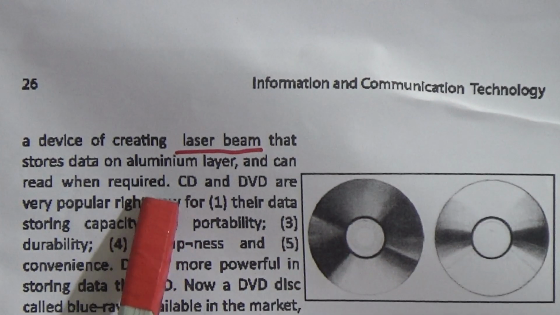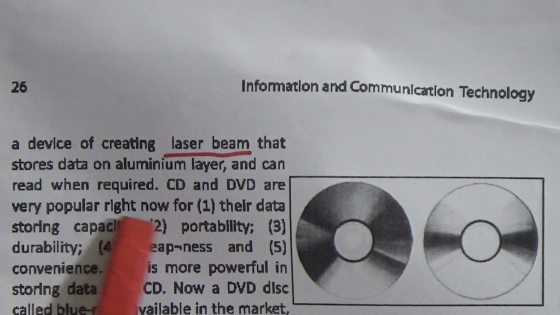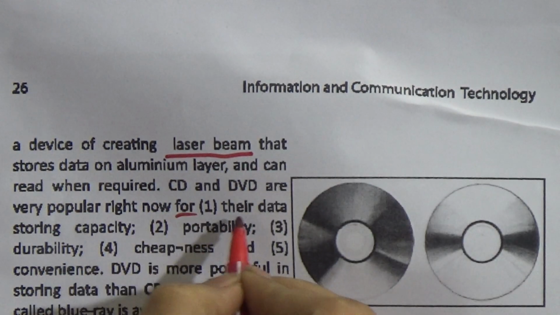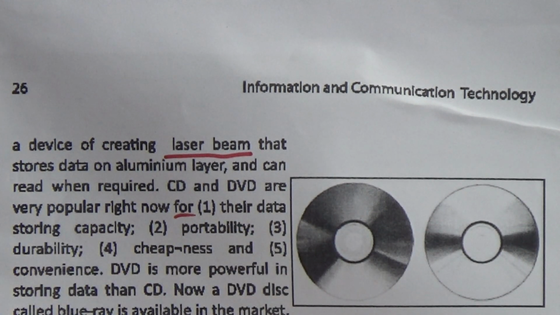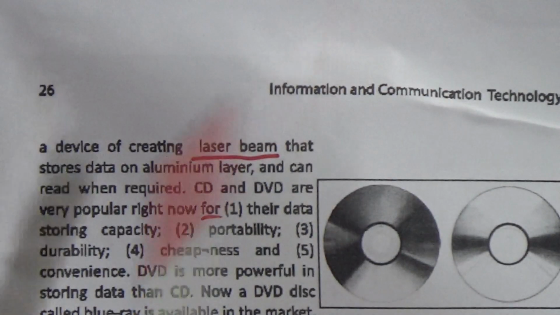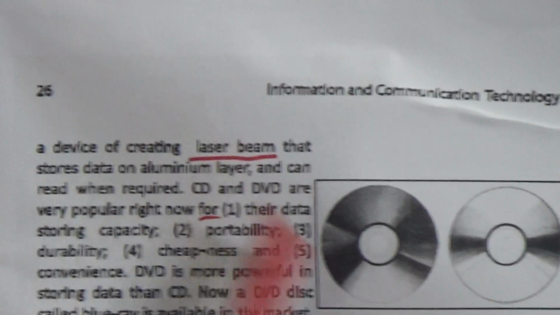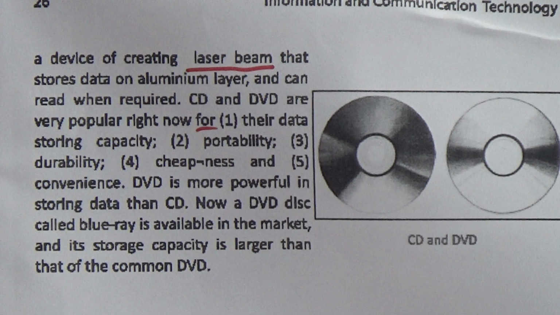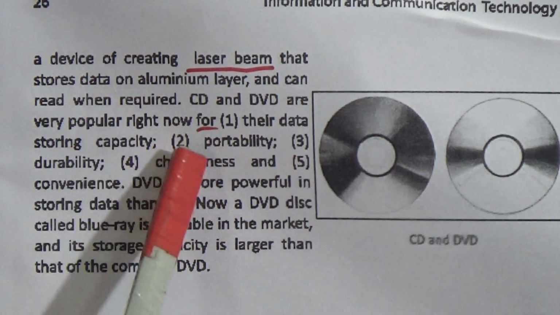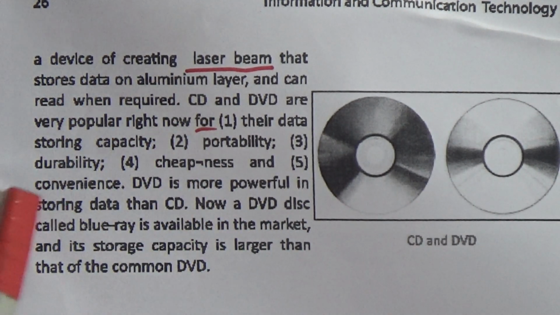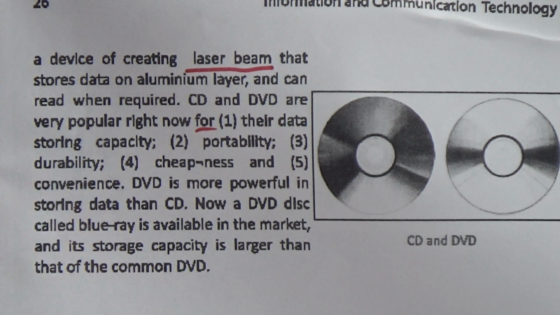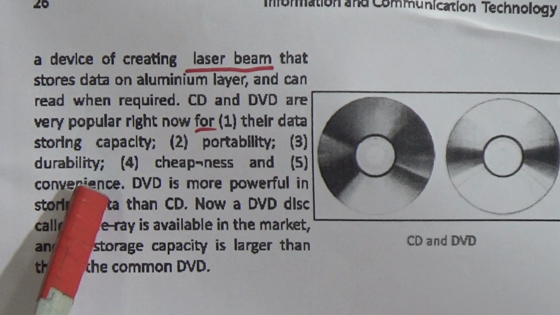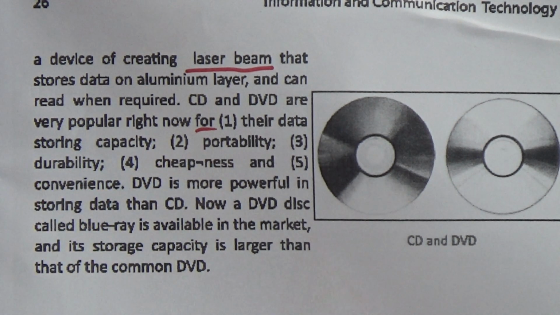CD and DVD are very popular right now for what? Their data storing capacity, portability, that means it can be easily carried, durability, more durable, cheapness and convenience, you can use easily.